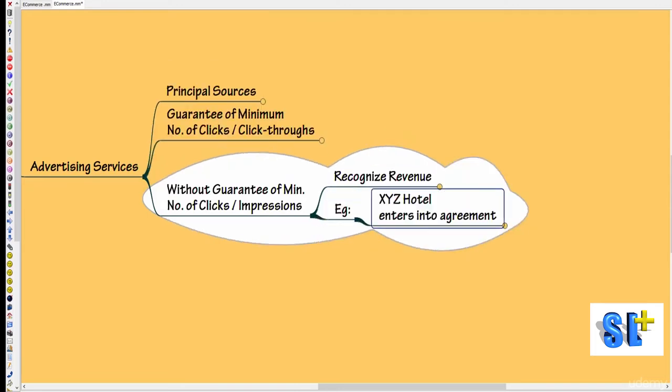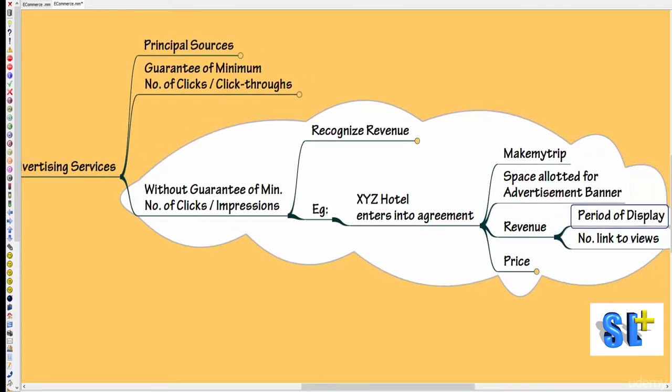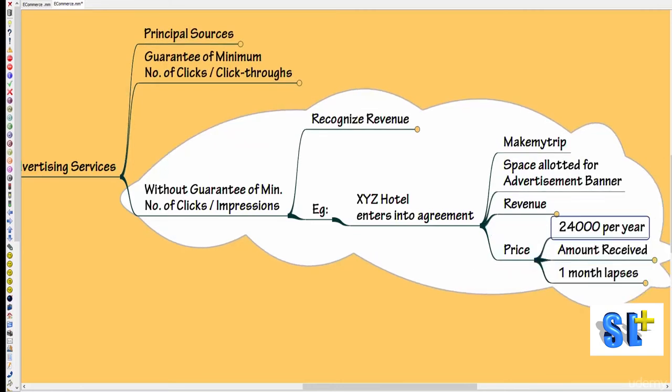Let's look at this example. XYZ Hotel enters into an agreement with Make My Trip for an advertisement, so a space is allotted for an advertisement banner. Now this revenue should be recognized over the period of display, and it is not at all linked to the number of views. Let's look at the price. Let's say the price is 24,000 per year for that advertisement banner space.